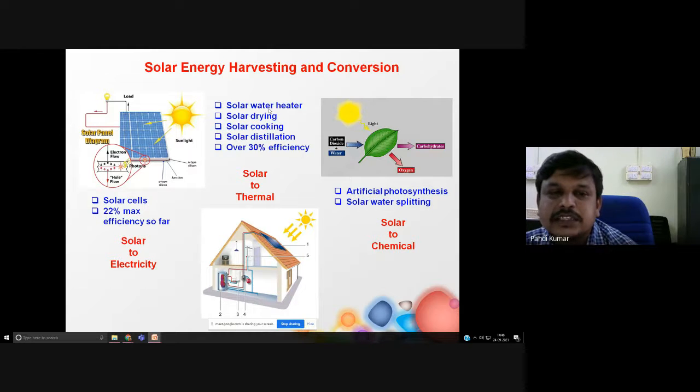So likewise, based on the utilization of the solar spectrum, the application is totally different. Especially if you utilize UV light, you can produce electricity. If you utilize IR radiation, you can produce thermal energy. If you utilize visible light, you can store the solar energy in chemical bonds. Okay, so that is solar energy conversion.